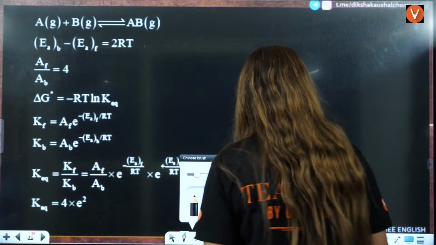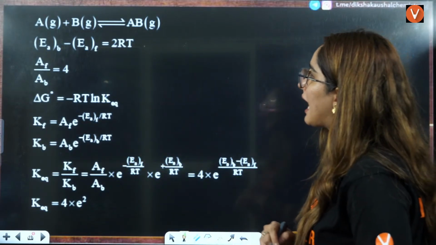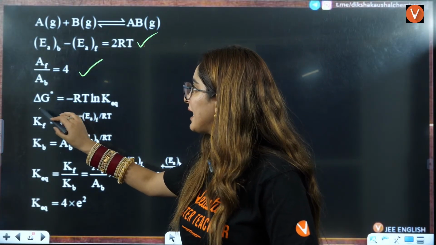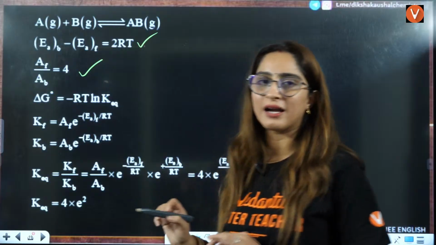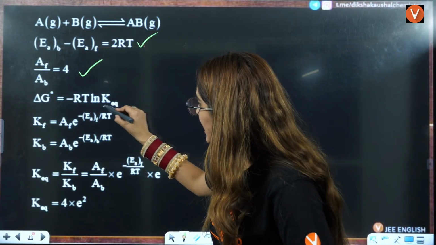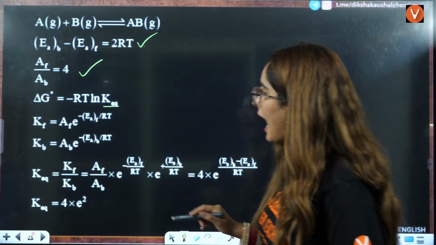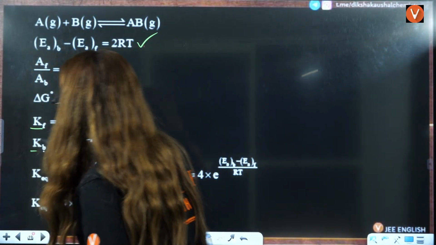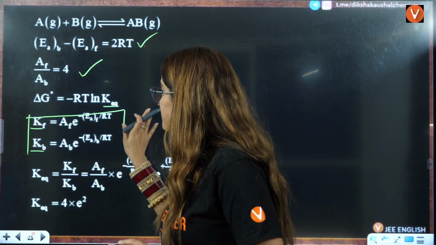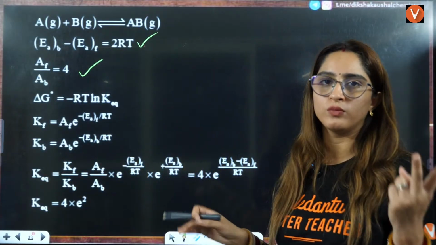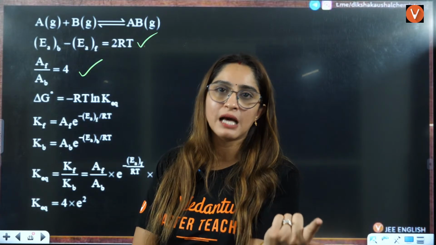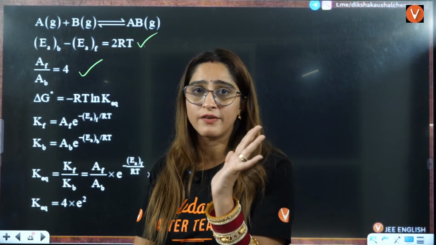First we will focus on K. We know that delta G naught is equal to minus RT natural log of K equilibrium. This is K equilibrium here, and this is the rate of forward, this is the rate of backward. Because this is actually a mixture of two chapters, equilibrium and chemical kinetics, that automatically makes it very, very important.